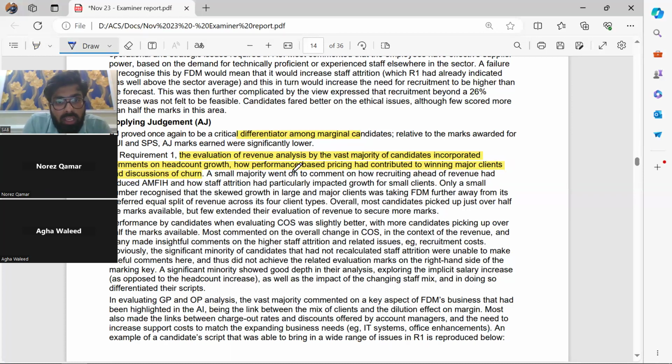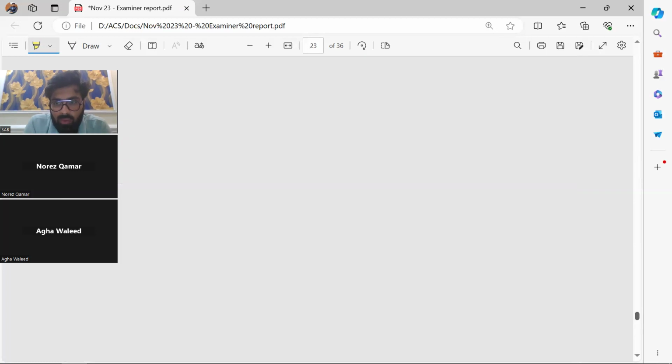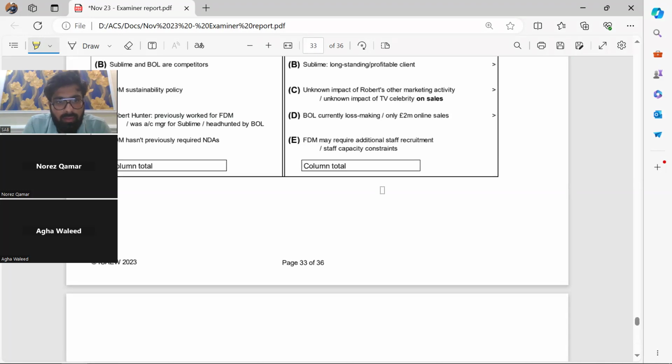A small majority went on to comment on how recruiting ahead of revenue had reduced headcount utilization. You need to comment on that, and on what impact staff attrition had. Analyzing in the major comments here, that's AJ. But few extended their evaluation. So what is there for AJ? These are the points for AJ.